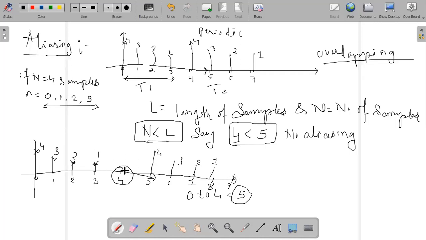So what you can see here is my samples are ending at this point, and here the next sample is starting at this point. There is no overlapping of these samples with the next 4 samples. Whenever you find such signals where there is no overlapping of samples, then we call it no aliasing. And the condition such that there should not be any aliasing is that the value of N should be less than L, the number of total samples. So this is the first condition for aliasing.